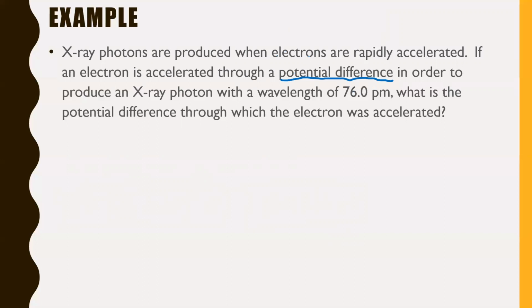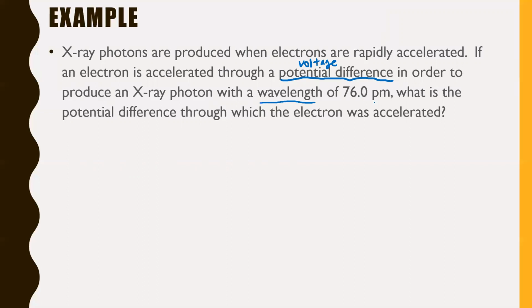What does that mean again? Well, that's a voltage, right? We know voltage is going to be involved here. So if the electron is accelerated through a potential difference in order to produce an X-ray photon with a wavelength of 76.0 pm. PM, by the way, if you're wondering what P means, you can look at your formula sheet. That means picometer. And I'll actually do that right now. Pico, I can't remember that off the top of my head. Pico is times 10 to the negative 12.